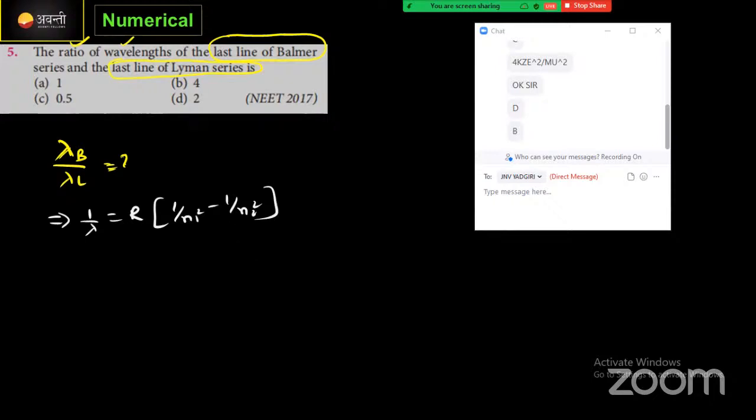Correct? Here, suppose this is for the Balmer series, meaning 1 by lambda Balmer will be equal to R. Don't put the values, it is just numerical values. That's fine. Balmer series is the second series, correct now? In Balmer series n1 value will become 2, n2 value will become 3, 4, 5 like that, correct now? Here n1 means it is nothing but 2 square, right?